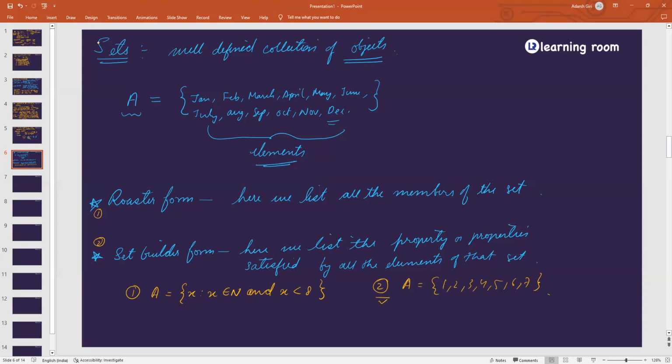So this is called roster form, where we list all the elements, and this one is the set builder form, where we list the properties of the elements instead of writing the whole elements. So instead of writing this much, what could I have written for this particular set containing these elements? I should have written: A is a set of X where X belongs to the months of the year. Understood? So that will be set builder form.